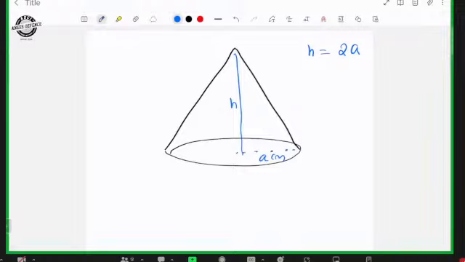If the cone is converted into the shape of a cylinder of the same radius, this is a solid cone. For example, by taking some wax, you make that wax into the shape of a cone whose radius is a centimeter and height is twice the radius, so h is equal to 2a. If this is converted into a cylinder of the same radius, what is the height of the cylinder in centimeter, in terms of a?